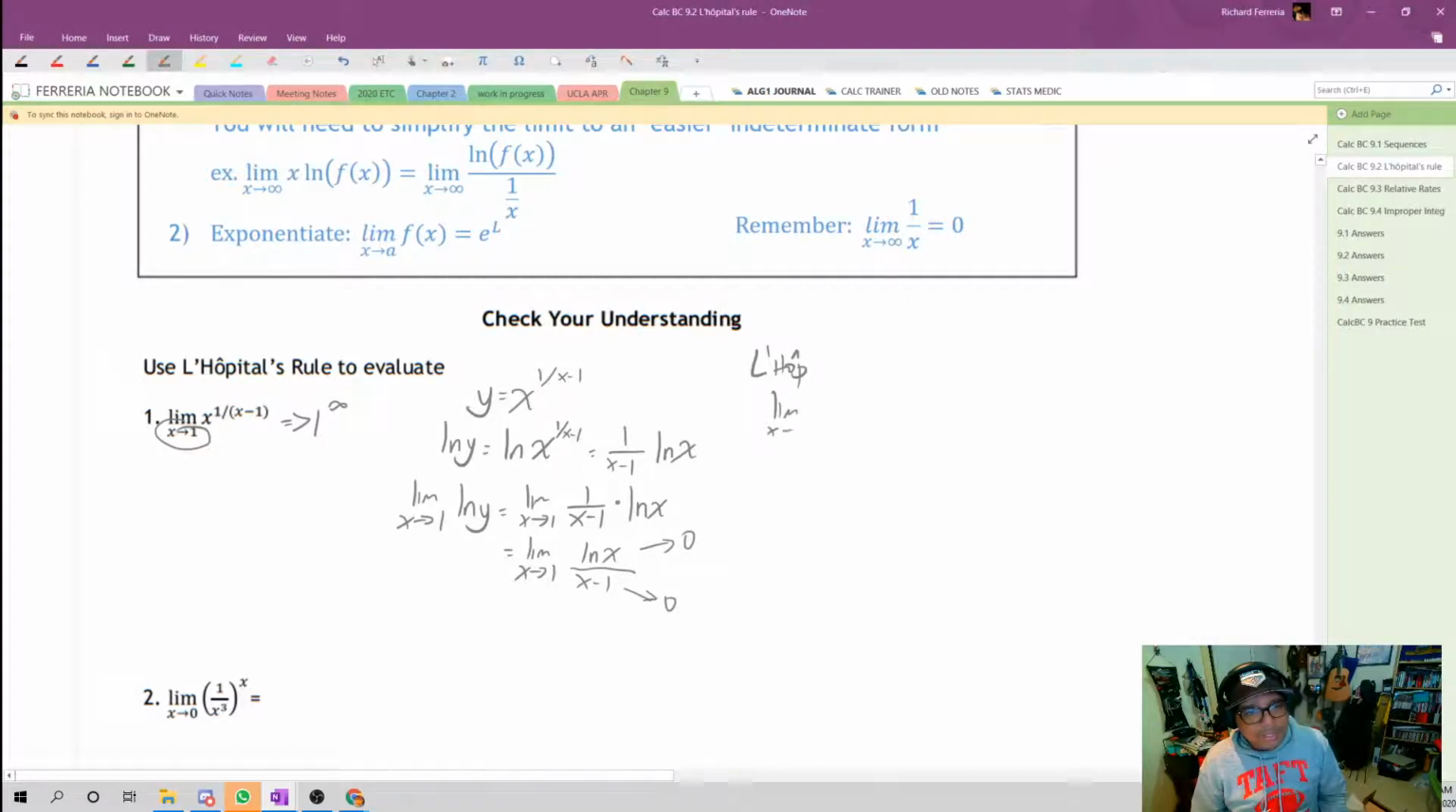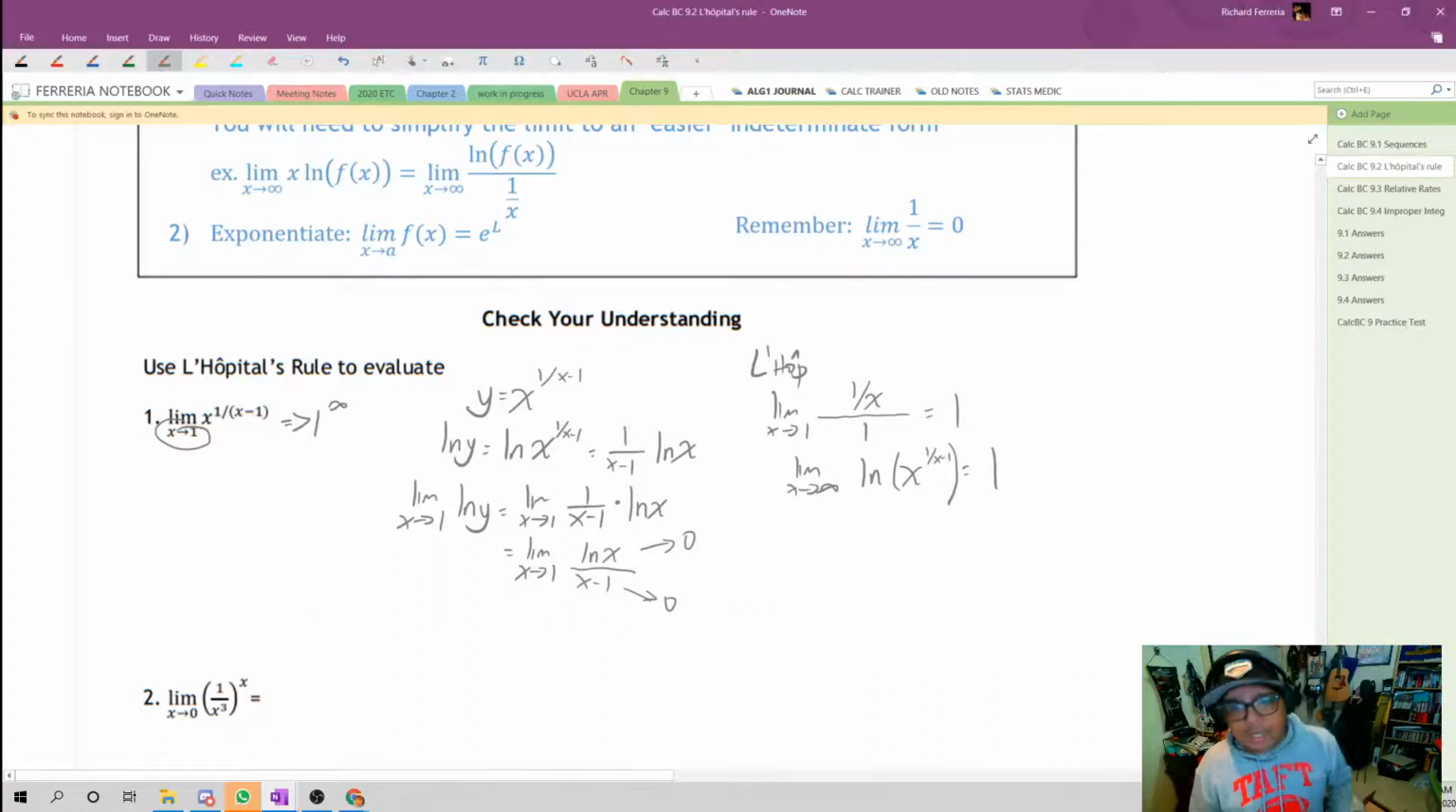The limit as x approaches 1. Now the derivative of natural log of x we know is 1 over x. The derivative of x minus 1 is 1. And now we can directly substitute into this to get 1. Put together, that just told me that the limit as x approaches 1 of the natural log of x to the 1 over x minus 1, that's equal to 1.